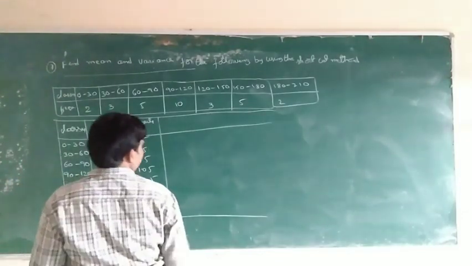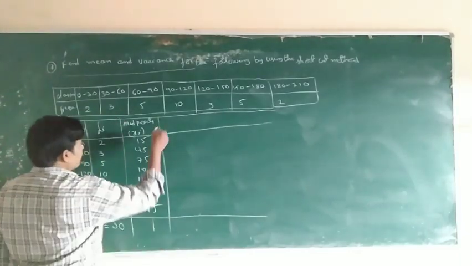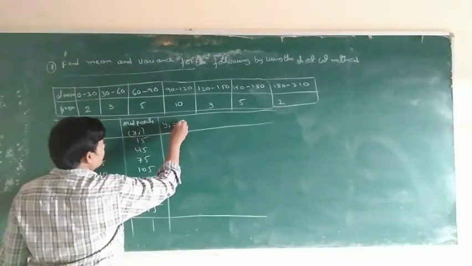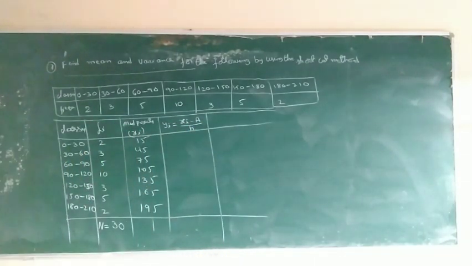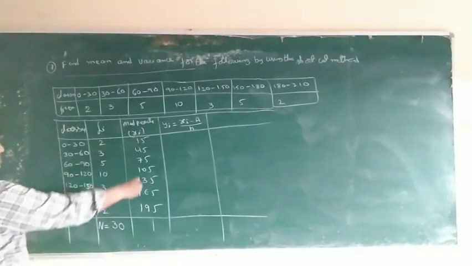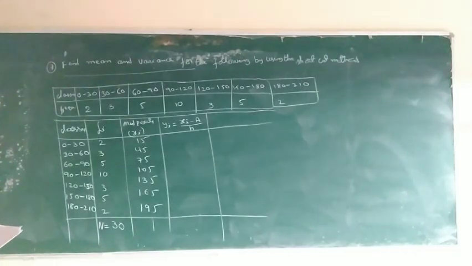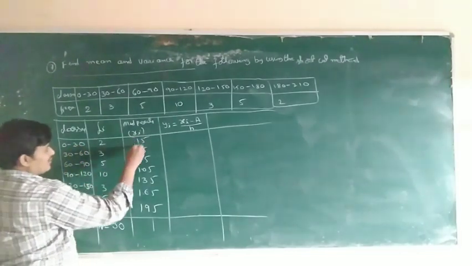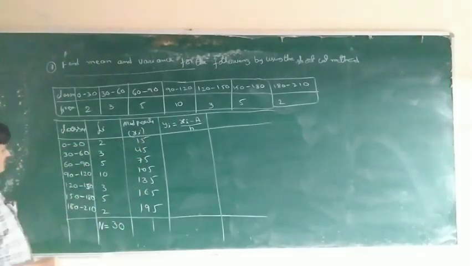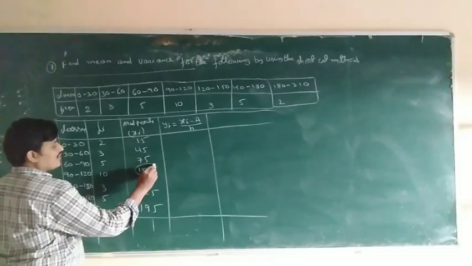So, by using the shortcut method, Yi is equal to Xi minus A by H. This is the Yi formula. What is A? A is the midpoint in the observations. In the observations we have to take the middle one. How many? 1, 2, 3, 4, 5, 6, 7. In 7, what is the middle one? This is 105. Very simple.